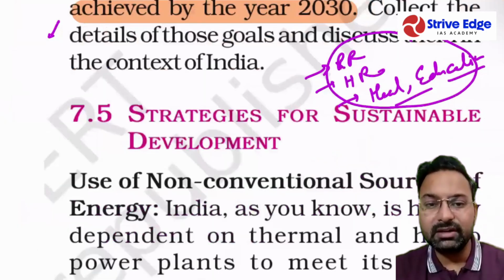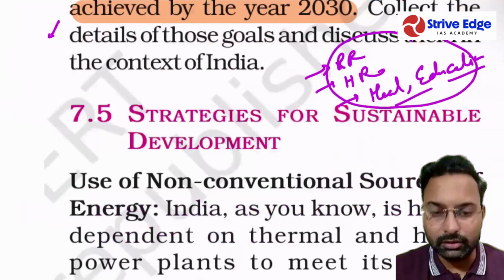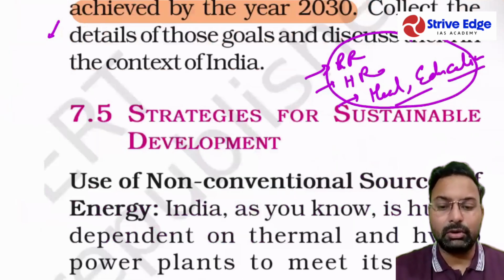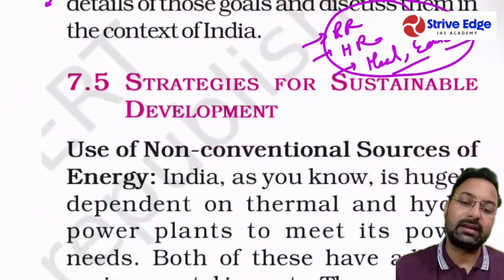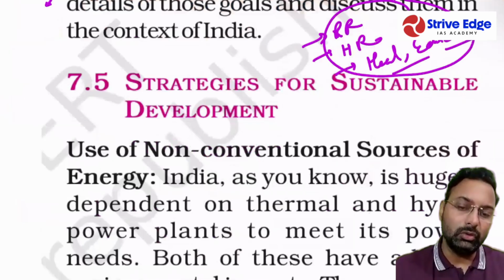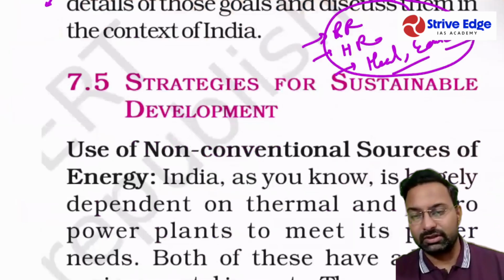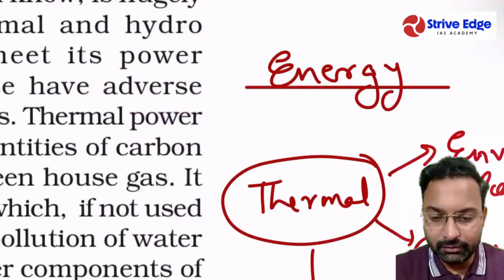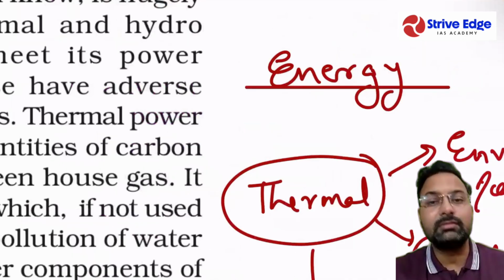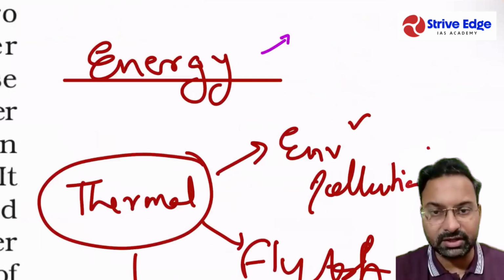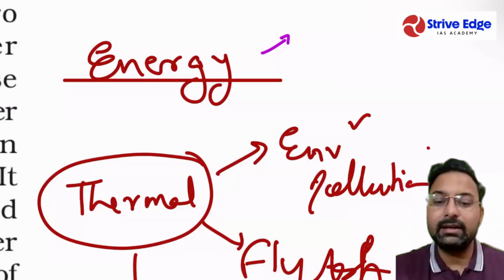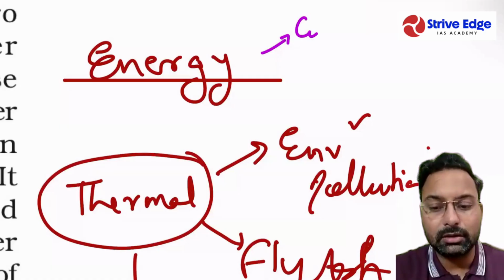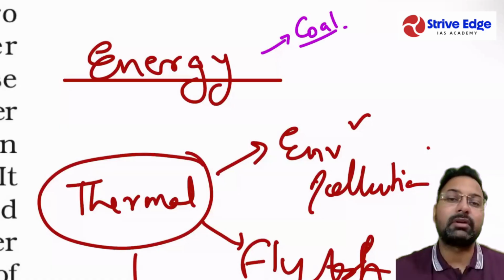Now, what are the different types of strategies that we can take for sustainable development? The first and foremost thing is energy. As we all know, of the power sources that we use, we generate most of the pollution from energy generation only. The electricity that we produce is predominantly thermal power electricity.